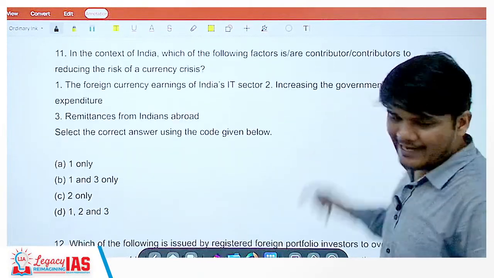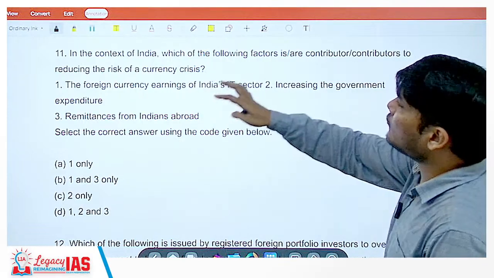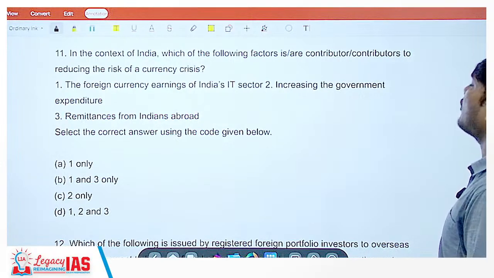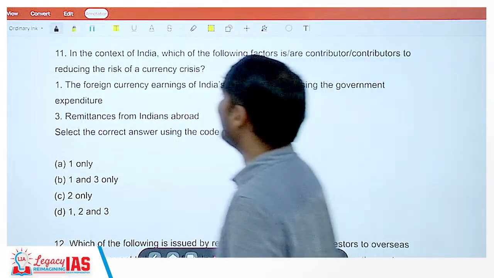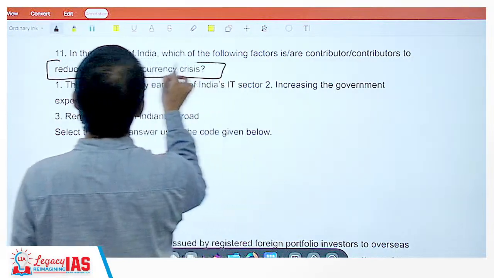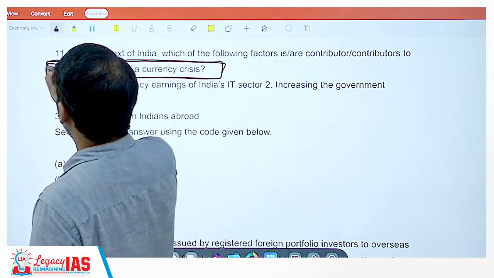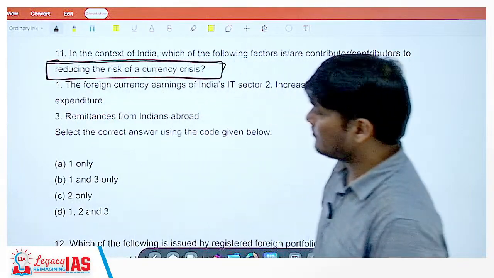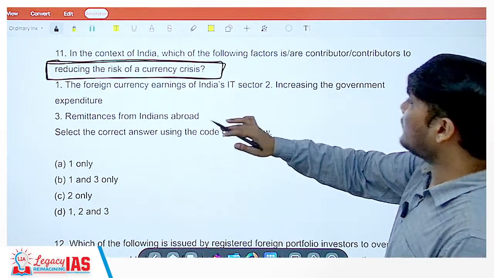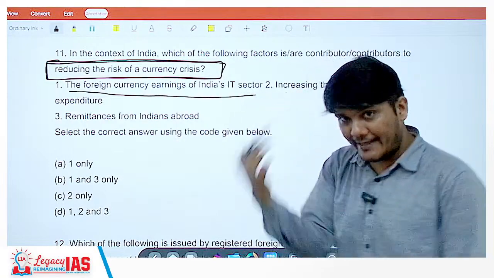Now, the 11th question. In the context of India, which of the following factors is a contributor to reducing the risk of a currency crisis? What will be the factors in reducing the risk of a currency crisis? Number 1, the foreign currency earnings of India's IT sector, yes.